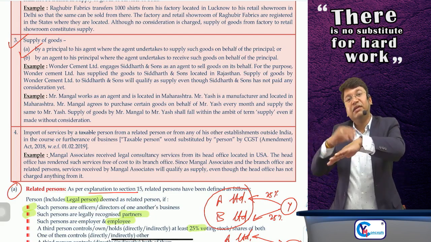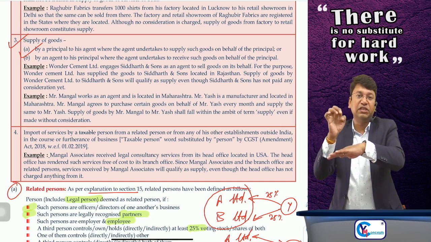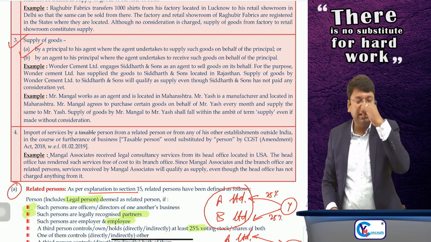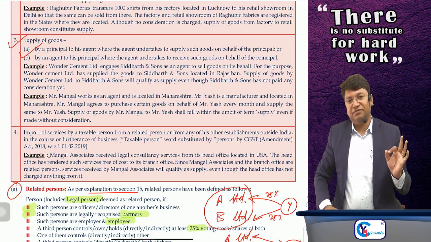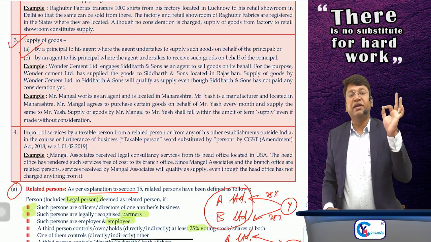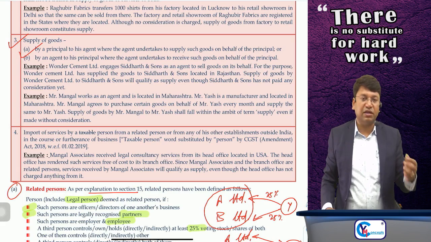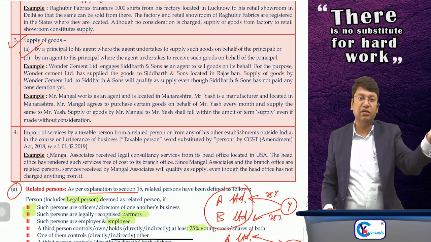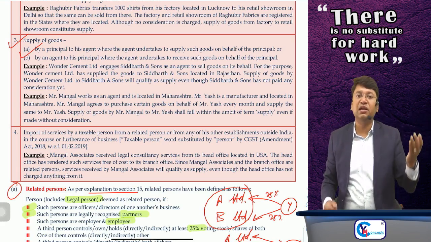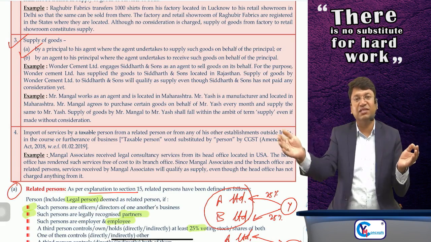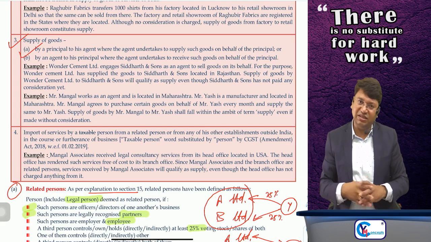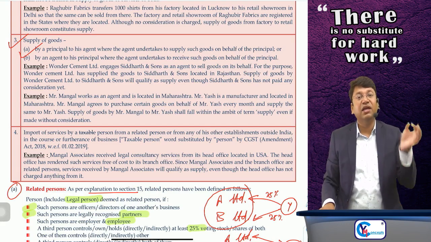And when the agent sells to the customer and the invoice is raised in the name of principal, then only it will be supply. It will be treated as if principal is selling the goods to the customer, and whatever commission invoice the agent raises to the principal is just a supply of service by agent to principal on which he will charge the GST. That's it. Okay, vice versa.